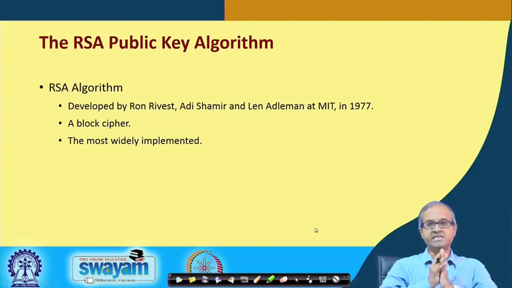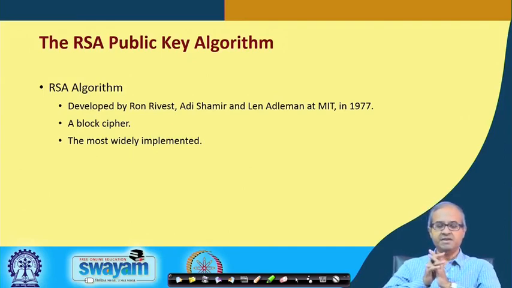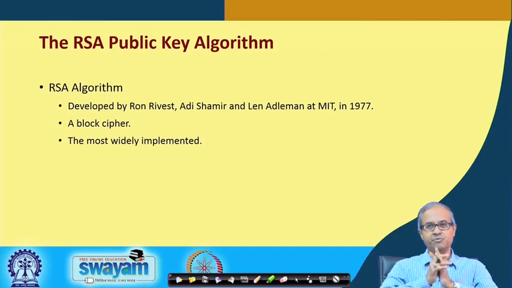Now, this RSA is one of the public key algorithms which was proposed long back in the 1970s, but it has survived several decades. Still it is considered to be good. In fact, the entire internet is being driven or based on this RSA algorithm as of today.